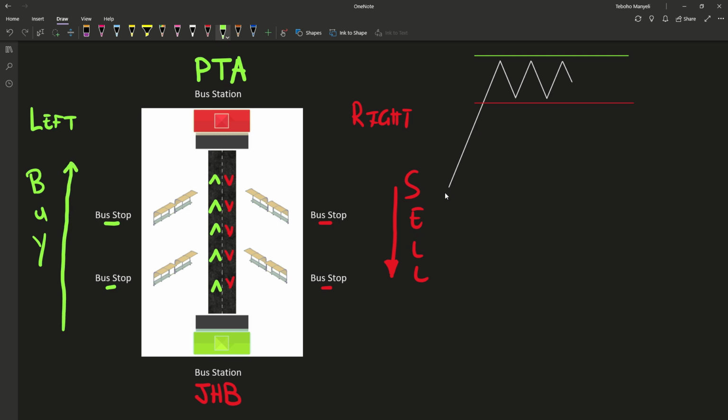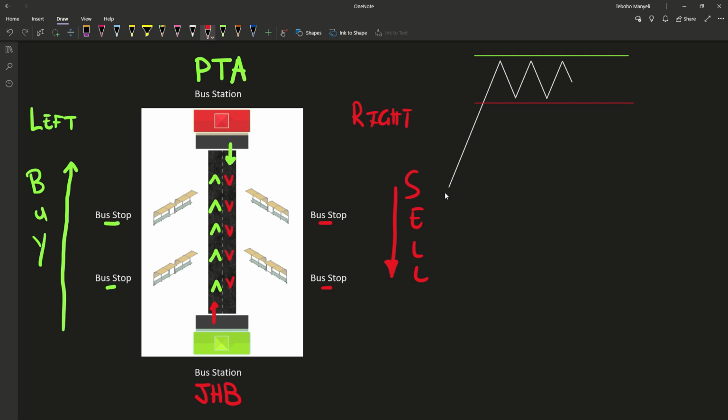Okay, so we know that at the station, if you climb the bus in Pretoria, the only way that this bus is going to go is literally this way. It's going to turn and go to Joburg. There's no way that Pretoria will take you to another station in this case. And if you climb the bus at Joburg, the station, it means the bus will go this way and there's no other way. So it's not going to go backwards. It's going straight to Pretoria.